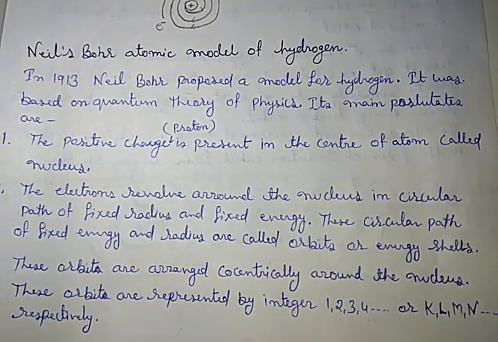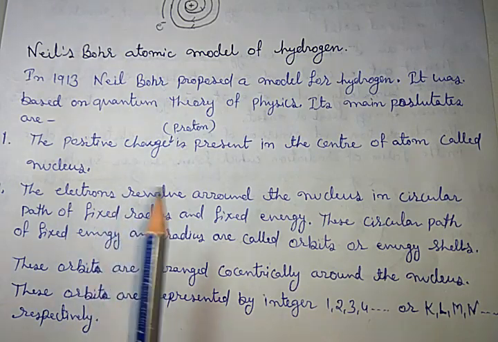The second point is that the electron revolves around the nucleus in a circular path of fixed radius and fixed energy. These circular paths of fixed energy and radius are called orbits or energy shells.